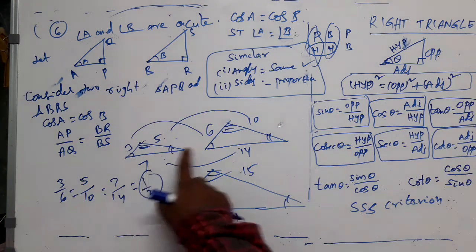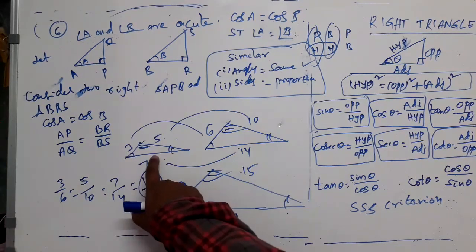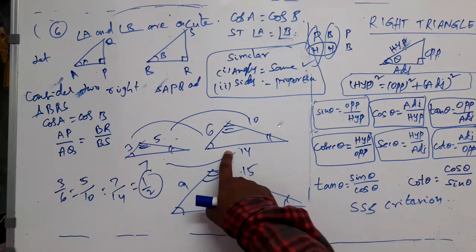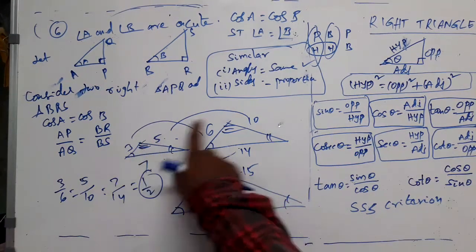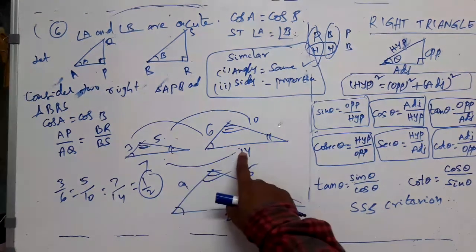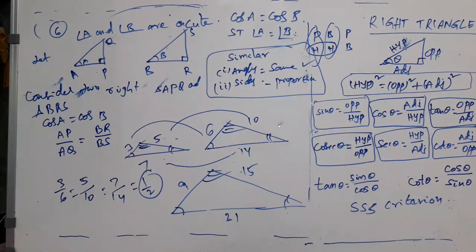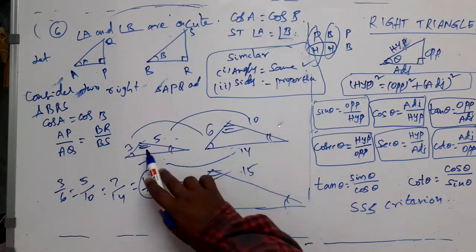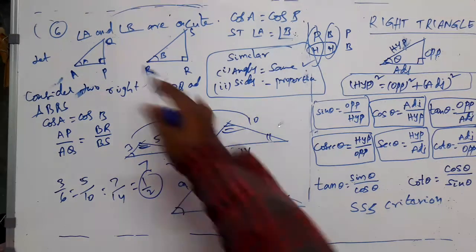If in two triangles, the sides of one triangle are proportional to the sides of the other triangle, then the corresponding angles are the same, and these two triangles are similar. So if sides are proportional, we can say these two are similar triangles and corresponding angles are the same. That's what we are going to see.